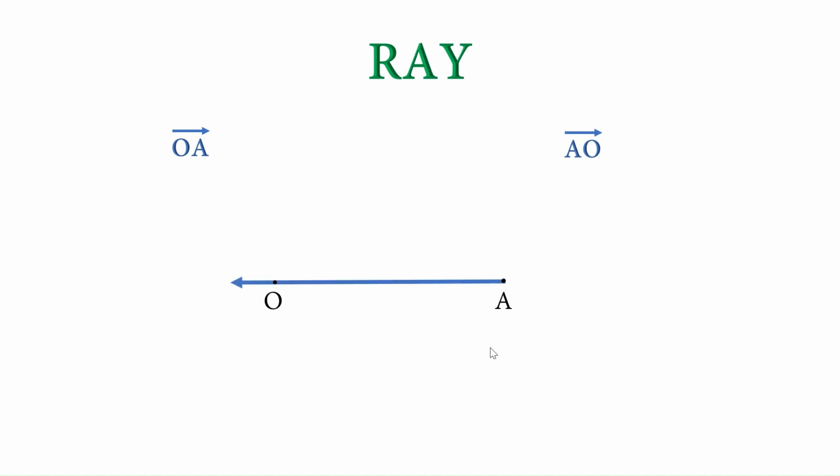Now we can see that both these rays are in opposite directions. So they make opposite rays, but they are not one and the same. Which means while writing a ray, the order of points is very important. The first point indicates it is the starting point of the ray.